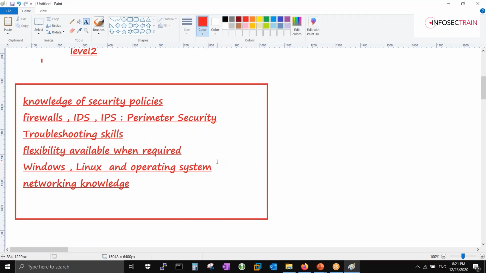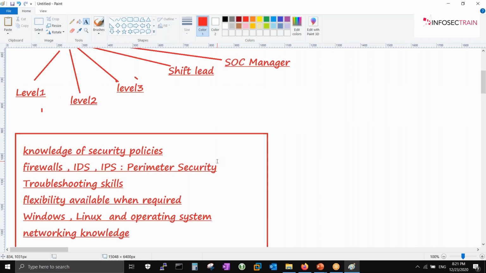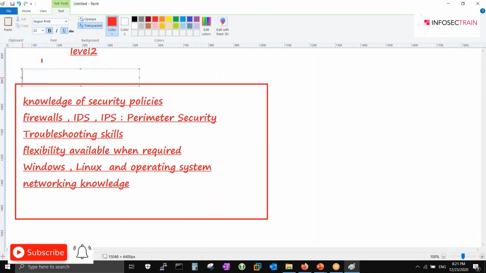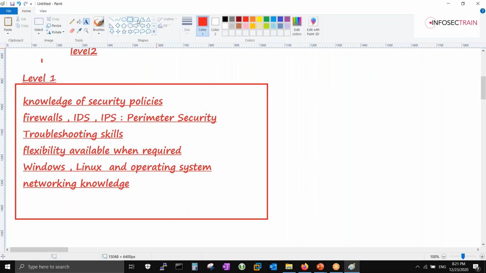You'll be sitting at one end, right? You don't have access to go to a router and check that something has happened. You cannot check it for your client as well. So you are sitting at one end and you need to judge what is happening just by seeing the logs. You'll be forwarding the request to L2 whenever it is required. So this is all we are talking about level 1 as of now, right? So you'll be just logging and monitoring, nothing else.